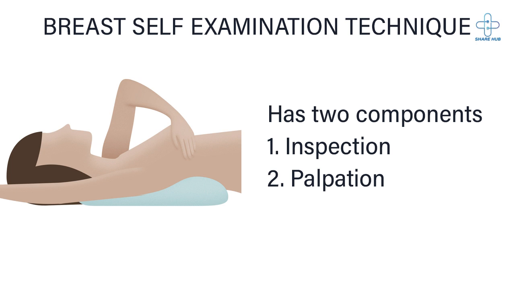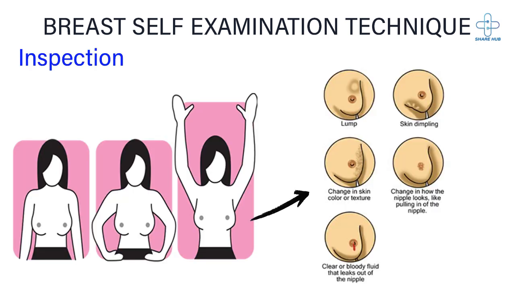Breast self-examination technique has two components: inspection and palpation. For inspection, stand in front of a mirror with your chest exposed up to the waist. Observe your breasts for changes while your arms are in these three positions: hanging by your sides, pressed on your waist, and lifted above your head. Look for changes such as uneven breasts, skin changes, color changes, changes in shape, or changes in the nipple.